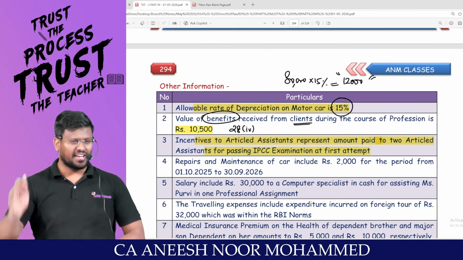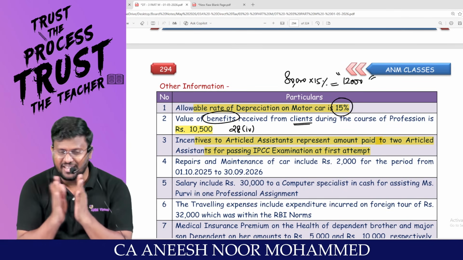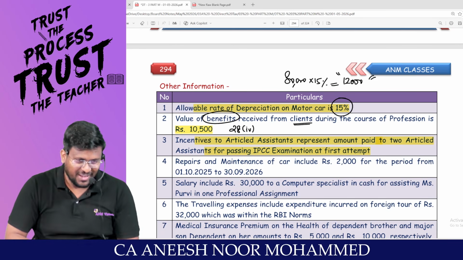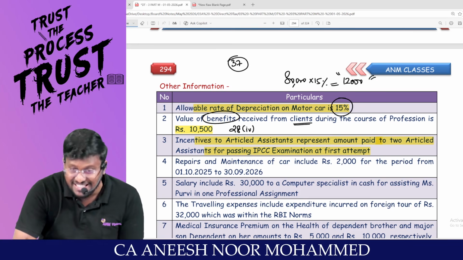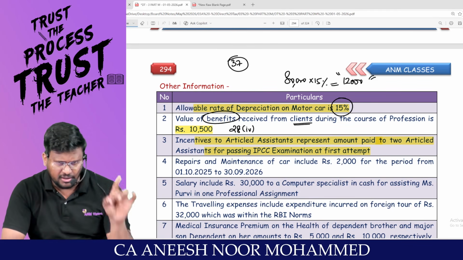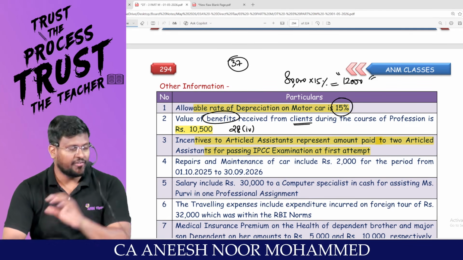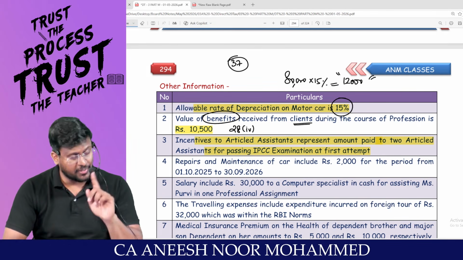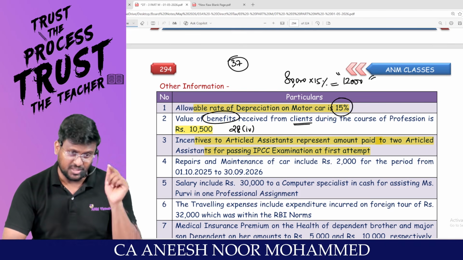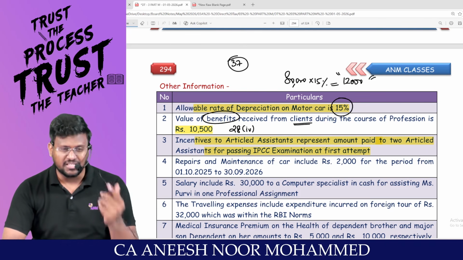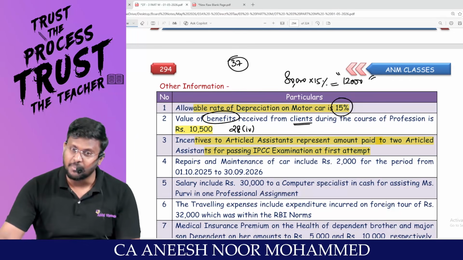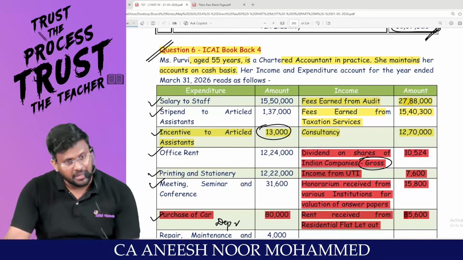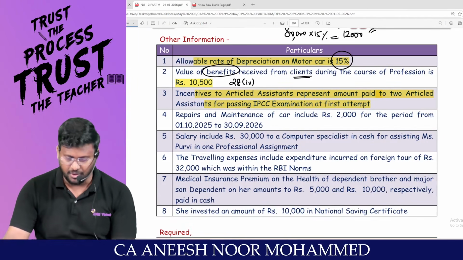Now CA Inter is being conducted; earlier IPCC was there. Since the students have cleared the exam in the first attempt, the auditor has given a cash award. My dear lovable students, as per section 37, if the expenditure is not covered under 30 to 36, if it is revenue in nature, wholly and exclusively for the purpose of business or profession, not personal in nature, not capital in nature, not covered under section 135 of the Companies Act 2013, and not an infraction of law, then that expenditure can be debited to P&L account. Since all the conditions have been satisfied, this 13,000 can be debited to P&L account. No adjustment is required. Comfortable?